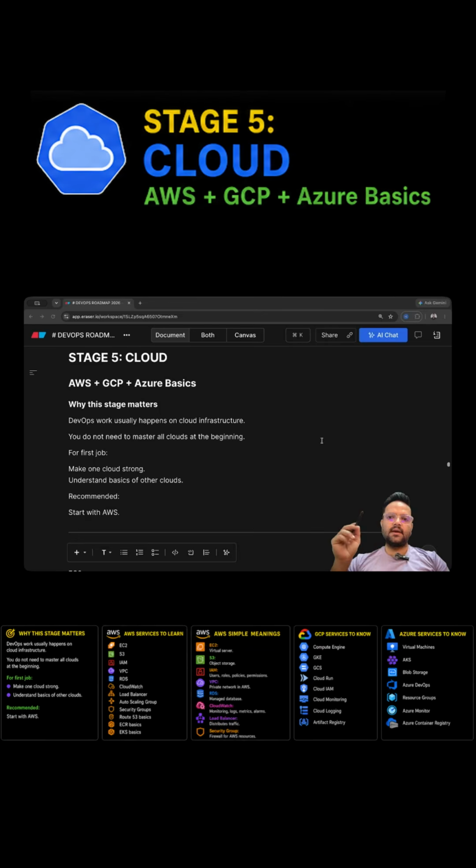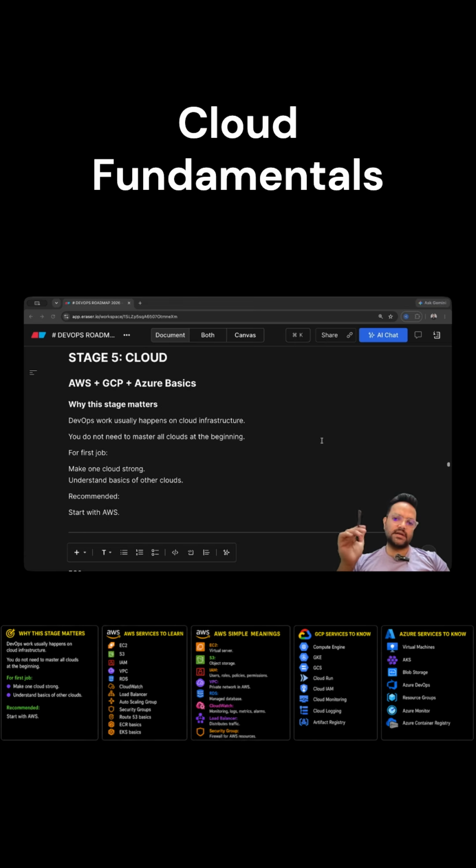Next stage is cloud. As a beginner, don't try to master AWS, Azure, and GCP at the same time. Choose one primary cloud. My recommendation is AWS. Once AWS fundamentals are clear, you can understand the equivalent services in Azure and GCP.